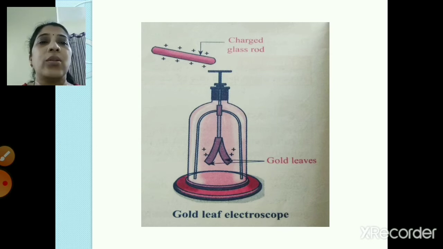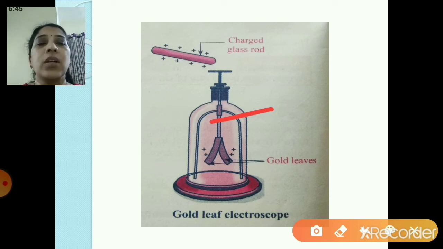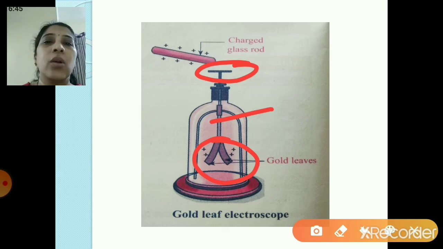As I told you, this is a copper rod. So the upper end of the copper rod is attached to a metal disc, and to the lower end of the copper rod two thin gold leaves are attached, right? Now when this metal disc is uncharged, right? No charging has been done. So at that time what happens, the gold leaves remain in the closed position, right? They come close to each other, they are in the closed position.